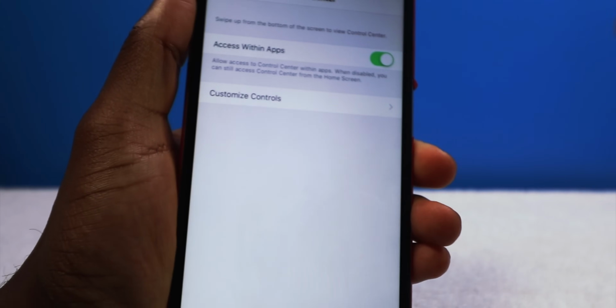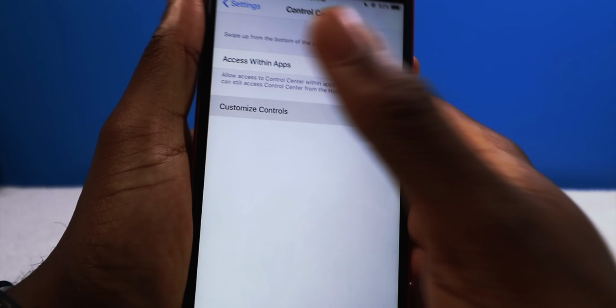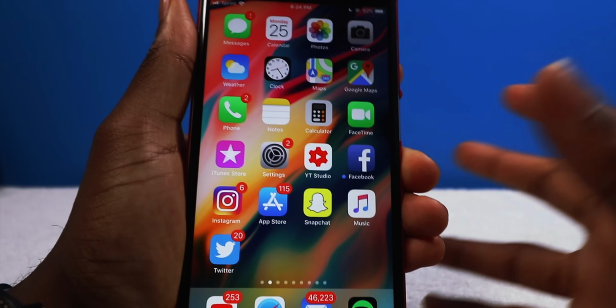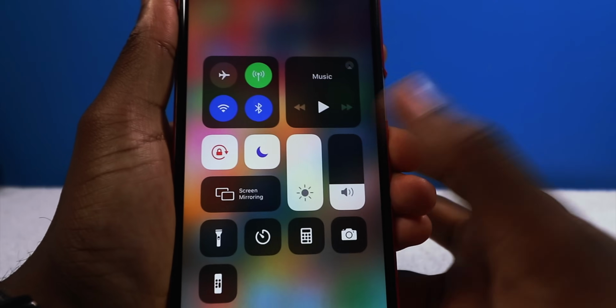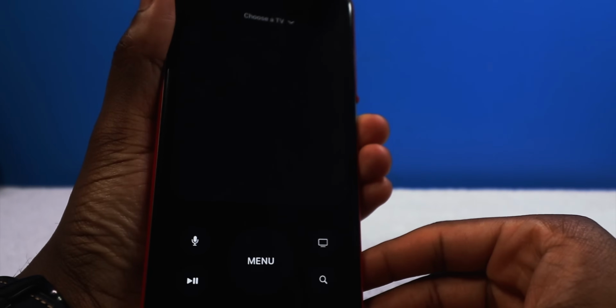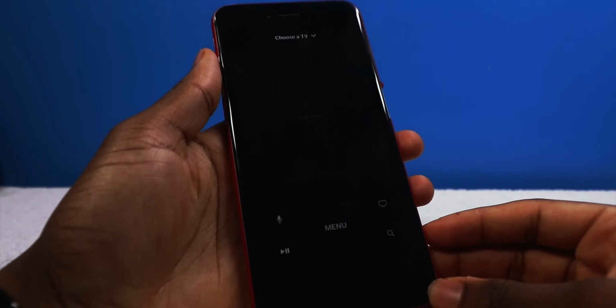You just go into your settings. Let me go back. Go into your settings, go into Control Center, Customize Controls, and you're going to see it right there, Apple TV Remote. I actually do not have an Apple TV, so I cannot show you guys this functionality, but I can show you how it looks, but I can't actually use it because I don't have an Apple TV. And it looks sleek. It looks like an Apple TV remote.